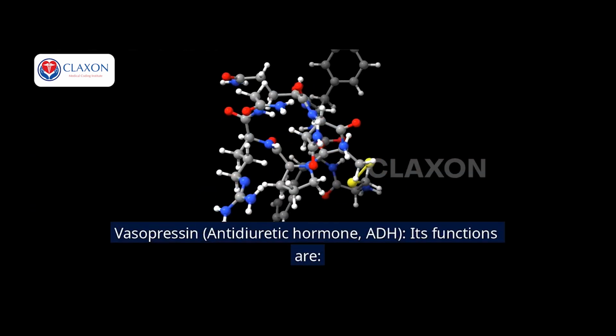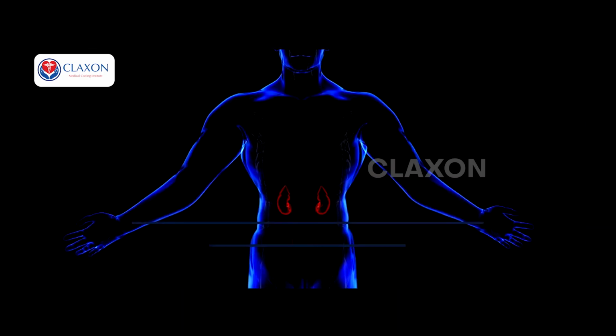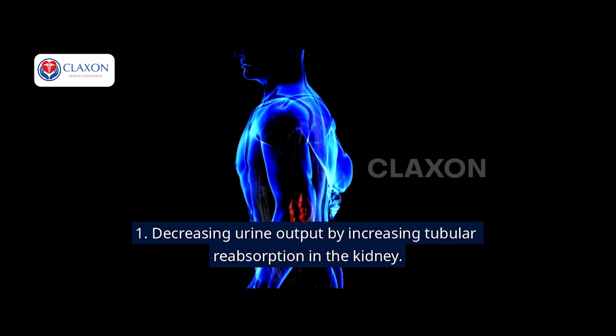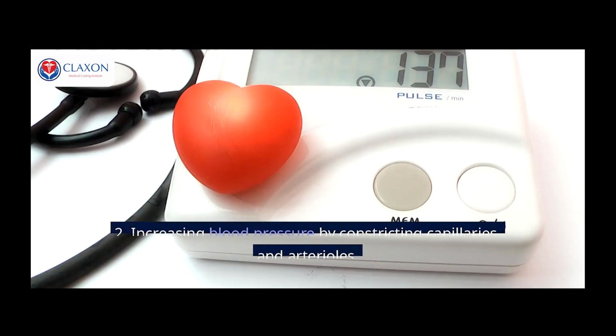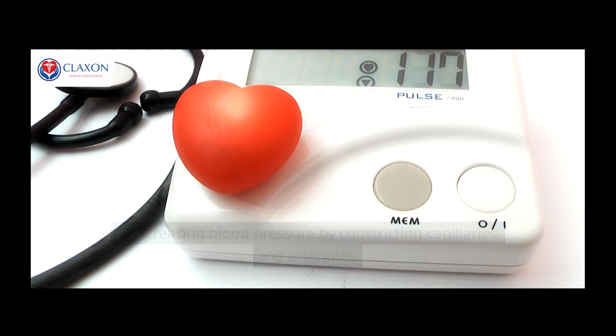Vasopressin, antidiuretic hormone, ADH. Its functions are: 1. Decreasing urine output by increasing tubular reabsorption in the kidney. 2. Increasing blood pressure by constricting capillaries and arterioles.